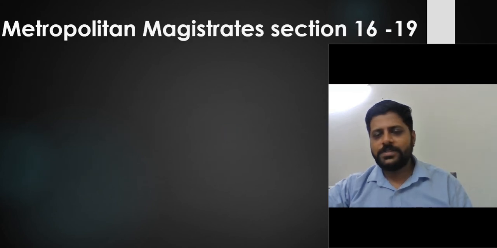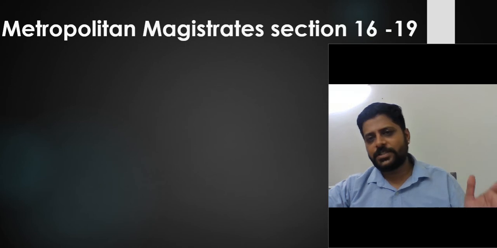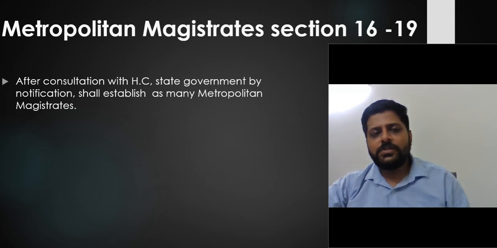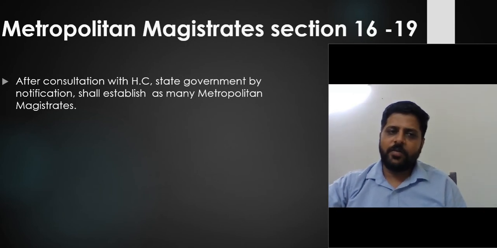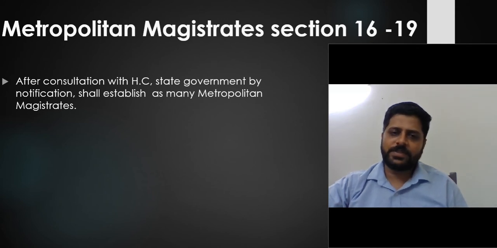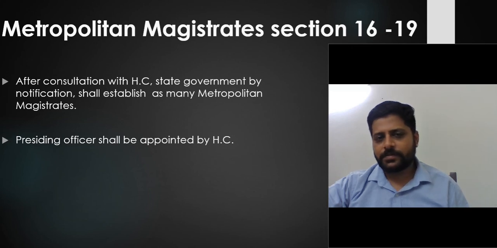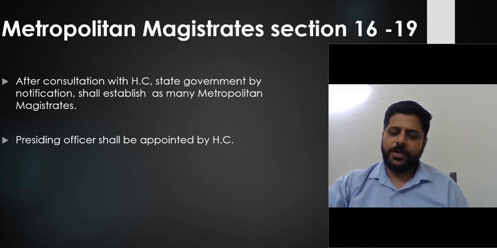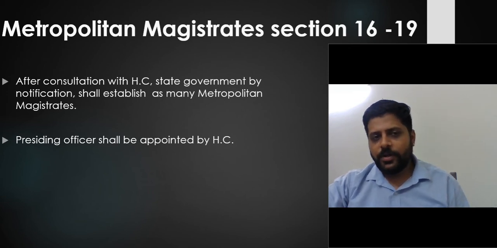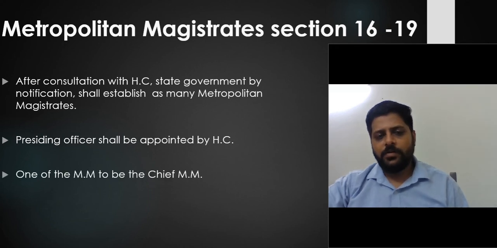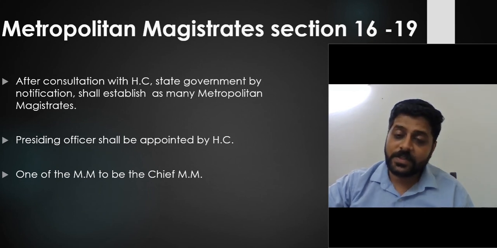Now moving further, you see the Metropolitan Magistrate from section 16 to section 19. After consultation with the High Court, the state government by notification shall establish as many Metropolitan Magistrate courts as are needed. The persons who will sit in the Metropolitan Magistrate courts will be appointed by the High Court of that particular state. One of the Metropolitan Magistrates will be the Chief Metropolitan Magistrate.